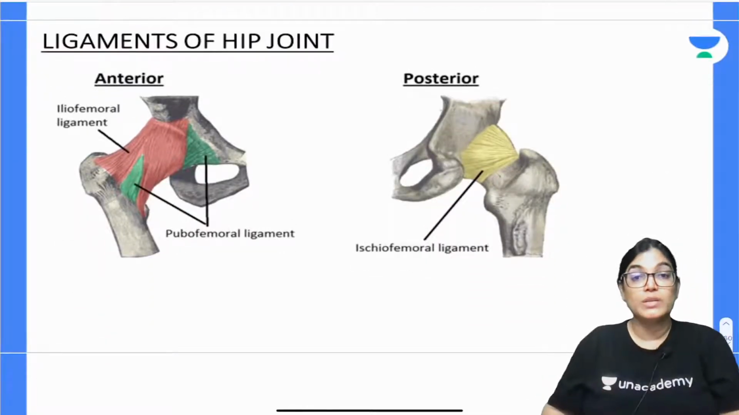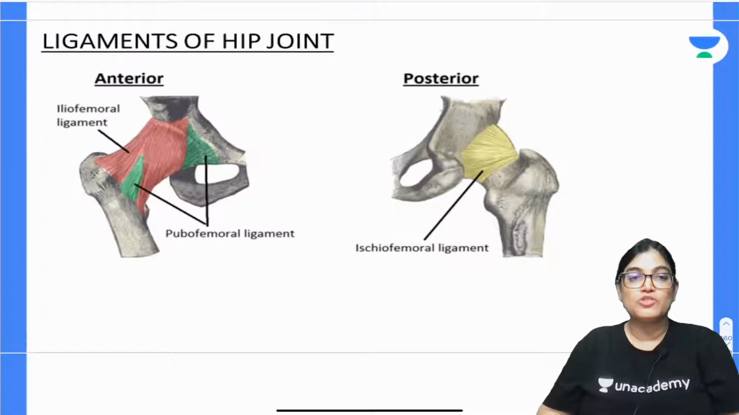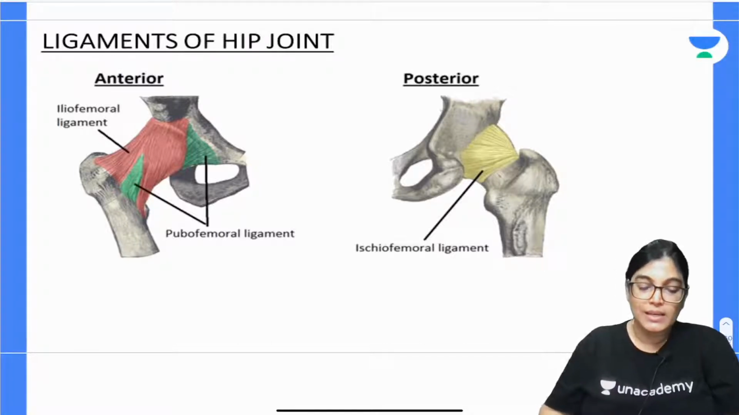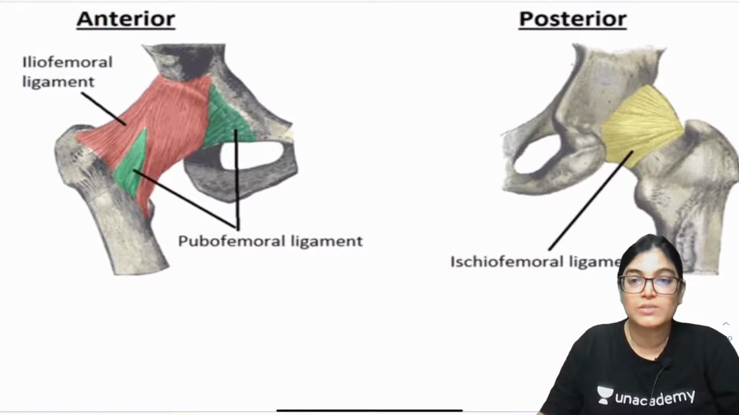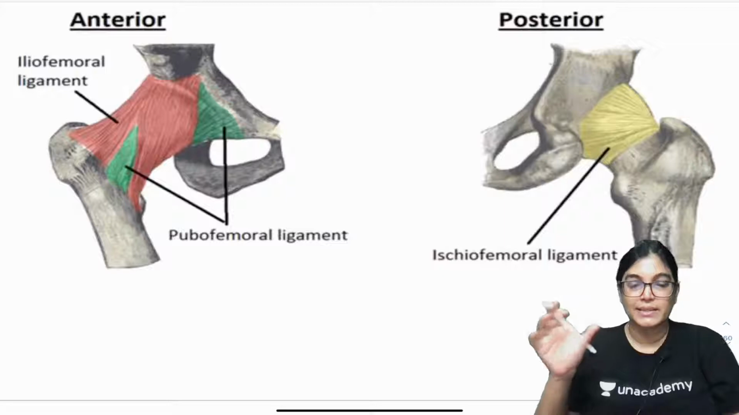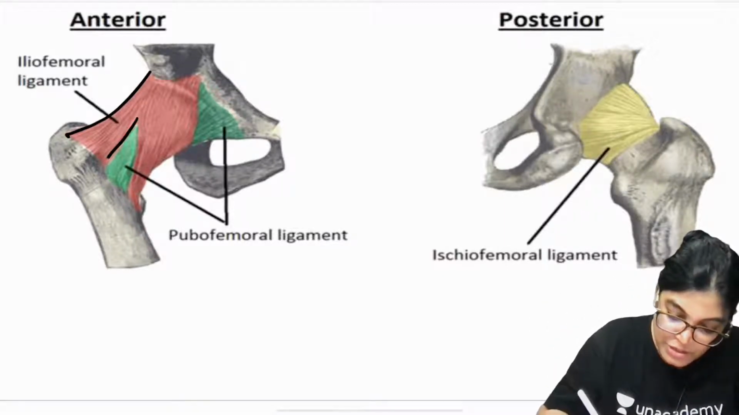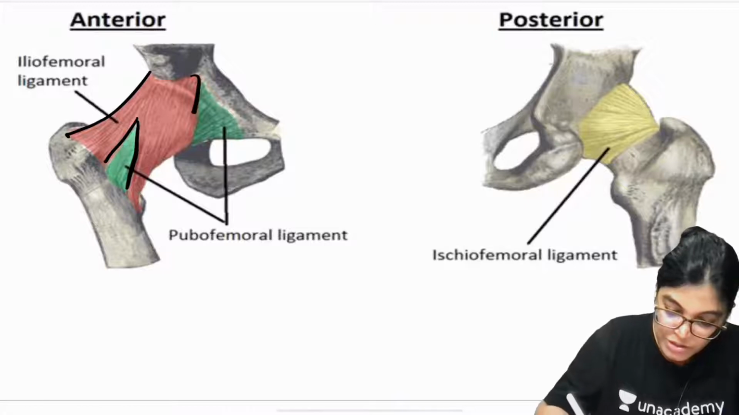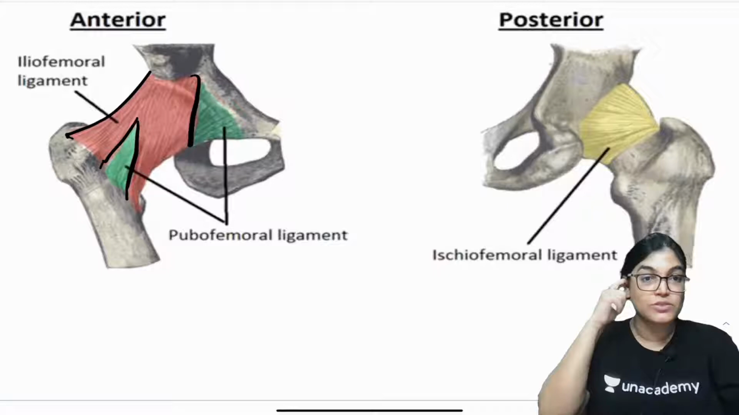I would like to show you the image first and then I will come up with the explanation. In this diagram you can appreciate 3 ligaments. Anterior and posterior view of the hip joint has been shown, and you can see a Y-shaped ligament. Let me highlight and enlarge this diagram to show a better picture. So this is the iliofemoral ligament which is Y-shaped, as you can see here.